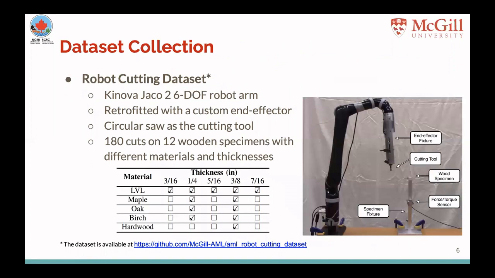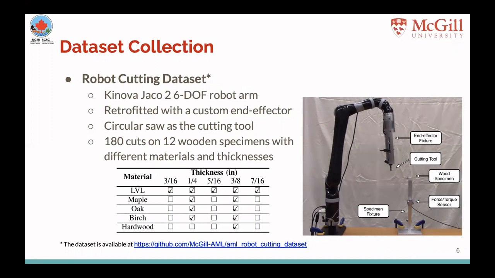We evaluated a model on a real experimental setup using Kinova JK2 robot with 6 degrees of freedom. We designed a custom end effector fixture for holding the cutting tool, which is a circular saw. We also designed a specimen fixture with an integrated force-torque sensor for holding the wood specimen. However, the measurements from the force-torque sensor have not been used in this work because integration of sensors on the end effector of a timber harvesting machine is highly challenging.